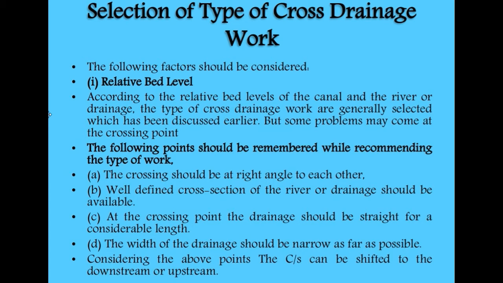A well-defined cross-section of the river or drainage should be available. At the crossing point, the drainage should be straight for a considerable length. The width of the drainage should be as narrow as possible. Considering the above points, the cross section can be shifted to the downstream or the upstream.